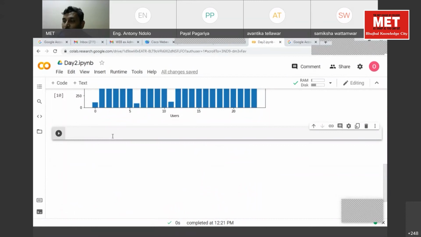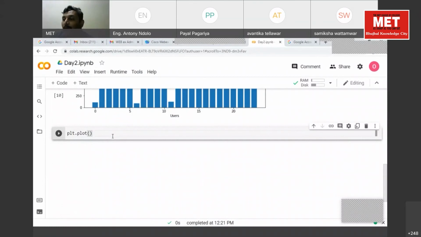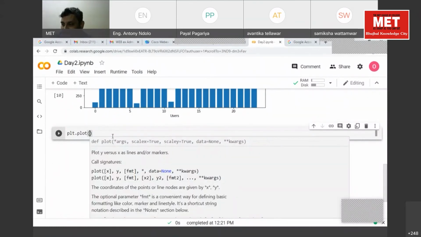Now what should be on the x-axis and what should be on the y-axis? I will not use the bar function; I'm using the plt dot plot function. What should be at x, and what should be on y? Where do we want to draw?